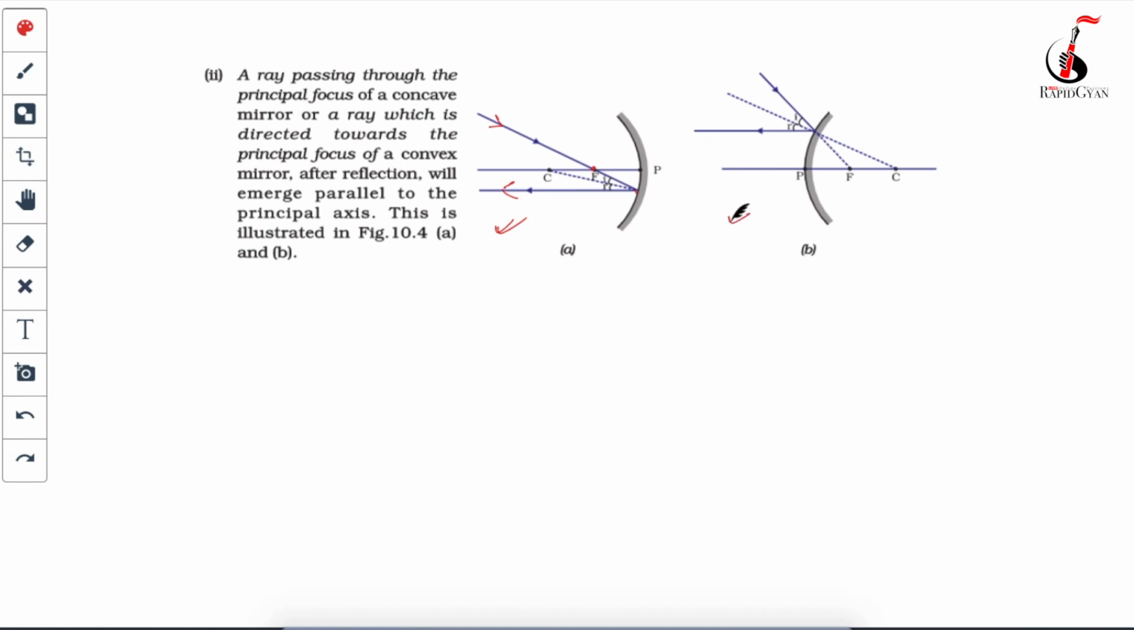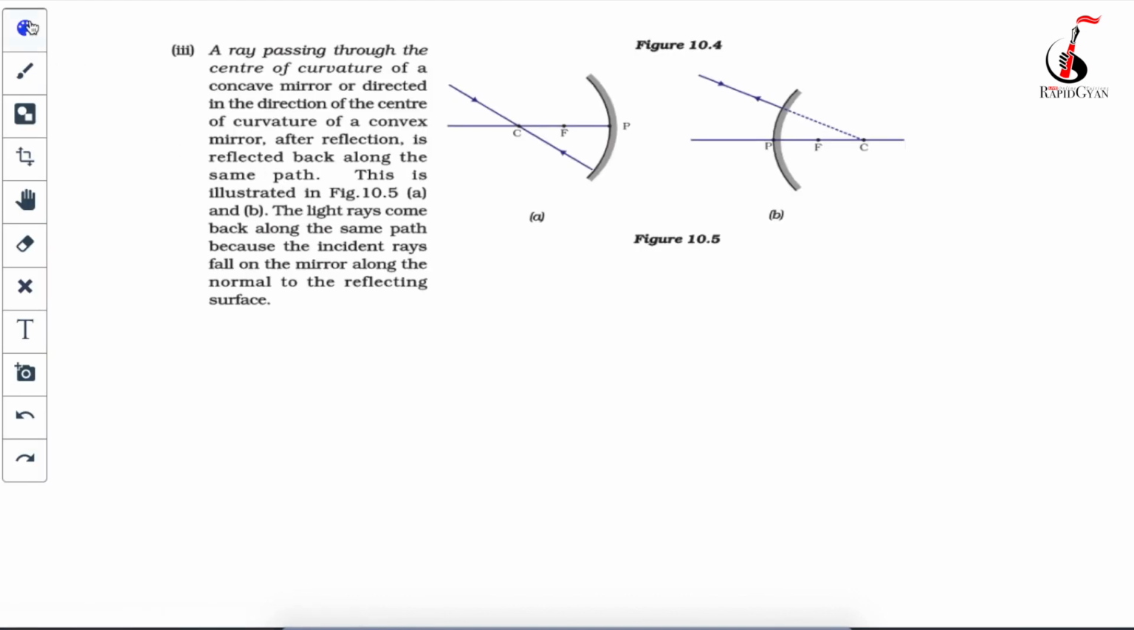Same thing will happen in case of your convex also. See, this is the light ray which is coming. Here it's striking, correct. But if you extend this, this will actually pass via focal point. And after reflection, this will go parallel to the principal axis. So this is your second point.